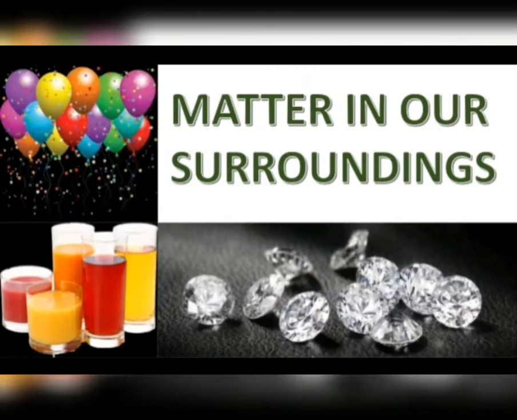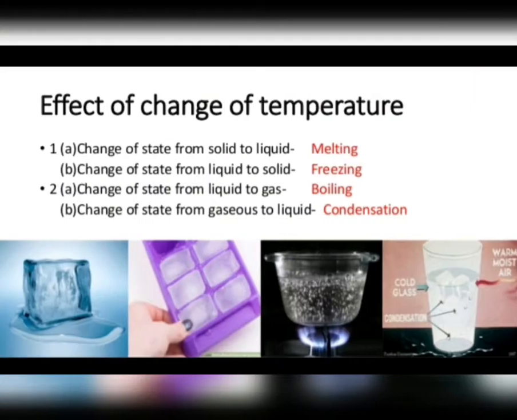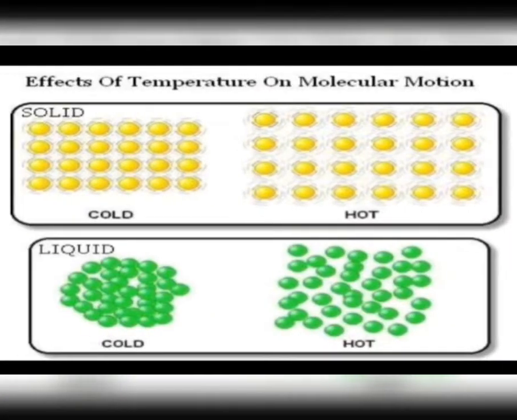Welcome, students. Let's continue our chapter Matter in Our Surroundings. So far, we have discussed the effect of change of temperature, as well as how a solid can get converted into liquid and how a liquid gets converted into gas. That means we have discussed melting and boiling of matter, right? Now, today, let's discuss freezing and condensation.